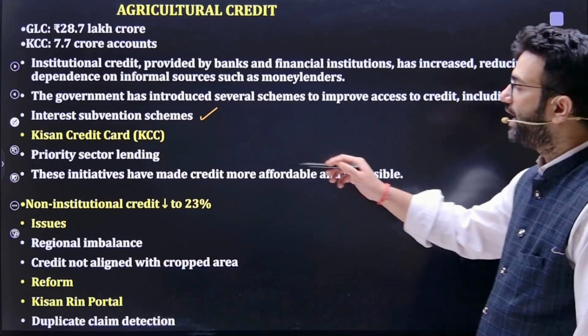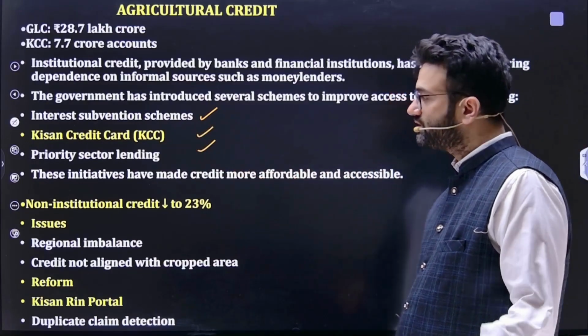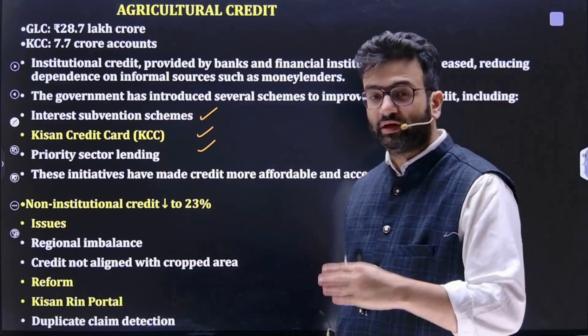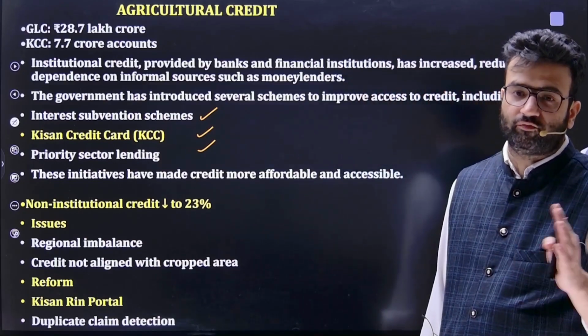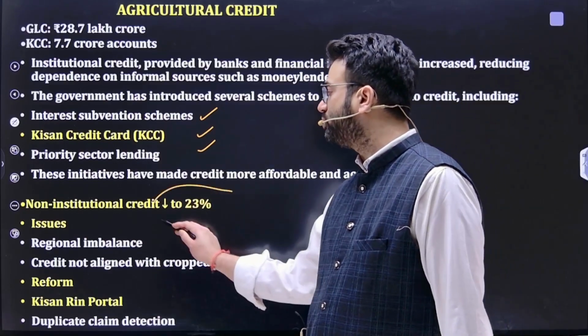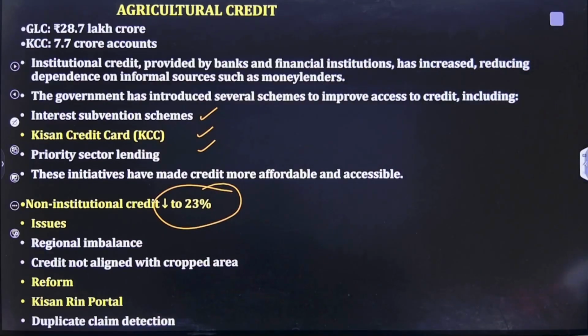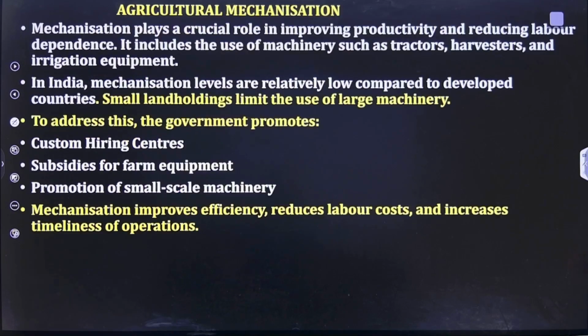Kisan Credit Card, priority sector lending, that is a must for commercial banks. So these initiatives have made credit more affordable and accessible. Then non-institutional credit, that is through money lenders and other non-formal sources, decreased to 23%. The issues are regional imbalances and credit not aligned with cropped area. So government tries to focus on reforms through the Kisan Rin portal and duplicate claim detection.